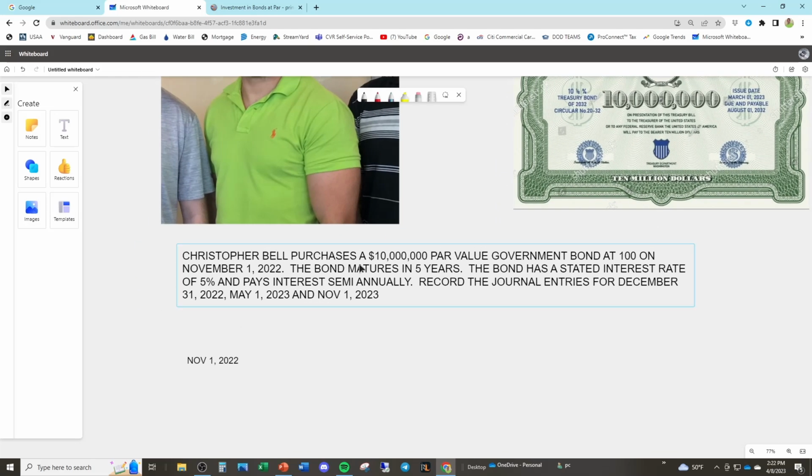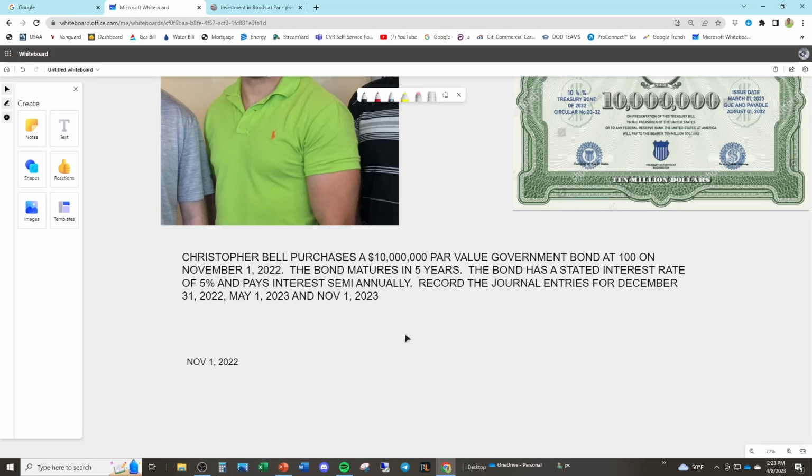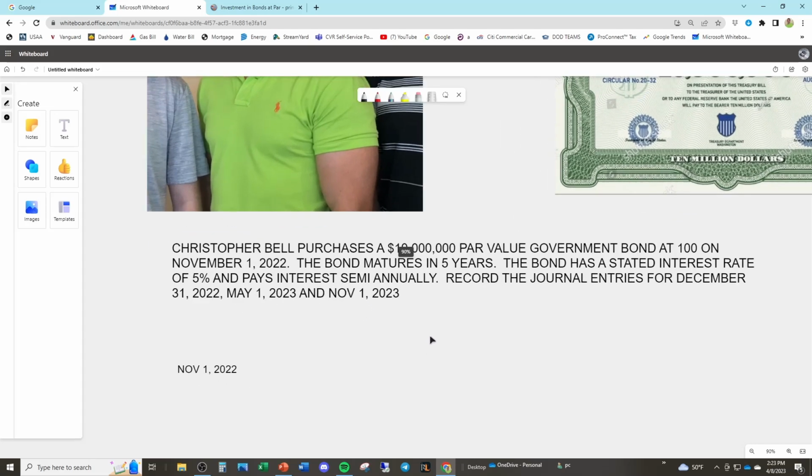Christopher Bell, me, purchases a $10 million par value government bond at 100 on November 1st, 2022. The bond matures in 5 years. The bond has a stated interest rate of 5% and pays interest semi-annually. Record the journal entries for December 31st, 2022, May 1st, 2023, and November 1st, 2023. Now let's analyze what happened here.